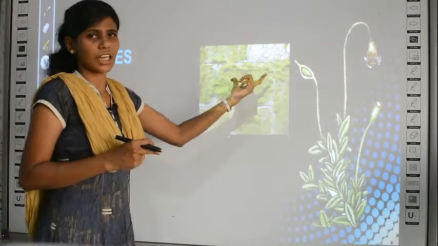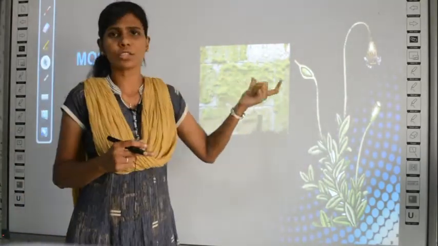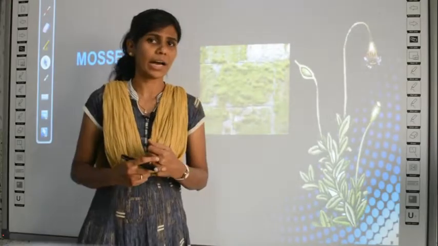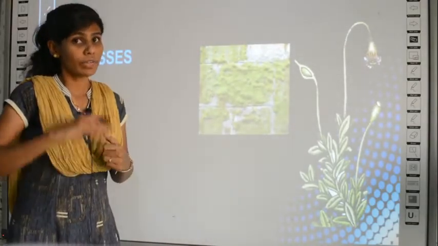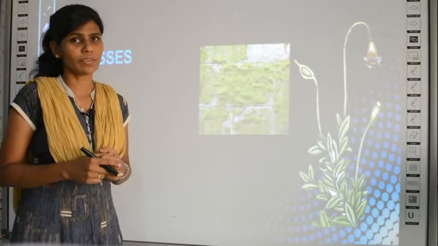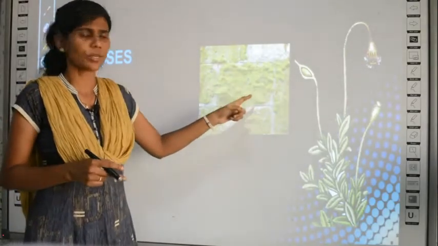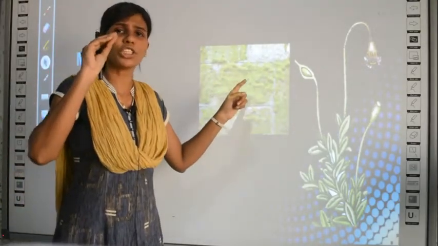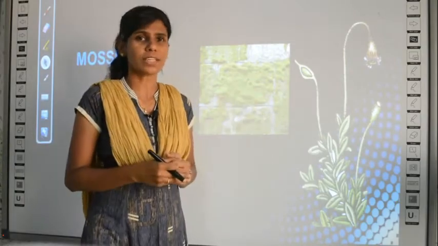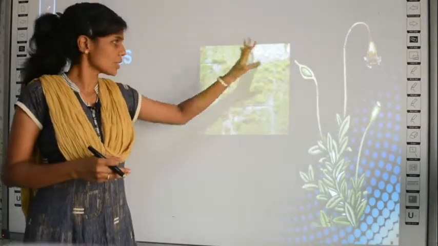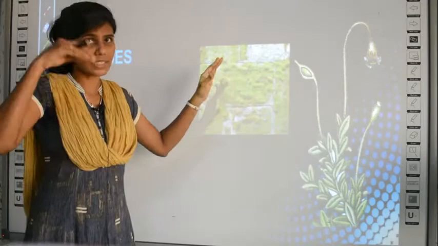See, these are mosses. Have you seen these structures? Where have you seen them? Maybe in wells or even on your compound walls, during the rainy season, you can see such a spongy or velvet-like structure. Have you seen this, on the walls or inside the wells?